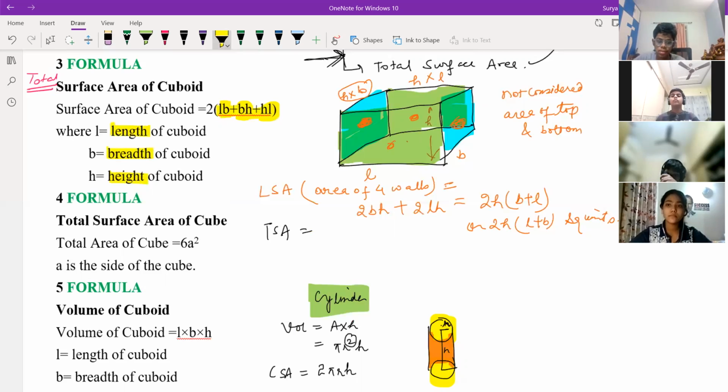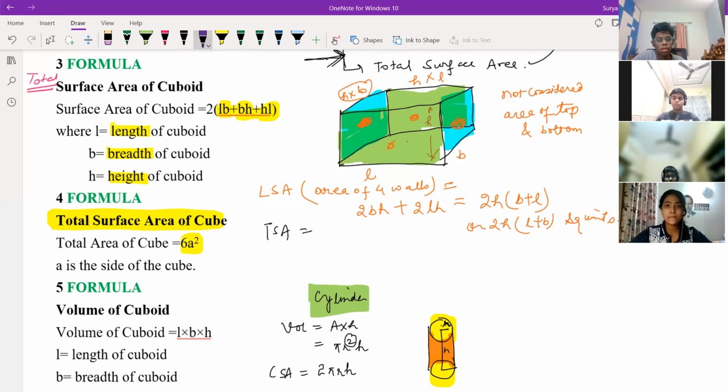Next part of it is total surface area of cube. Total surface area of cube means all the sides will be same, right? So here total surface area will come what? 6a square. You know how it is coming 6a square? Anyone? Sir, because it has 6 sides, square area. Anyone who doesn't understand this part, because total surface area of the cube.